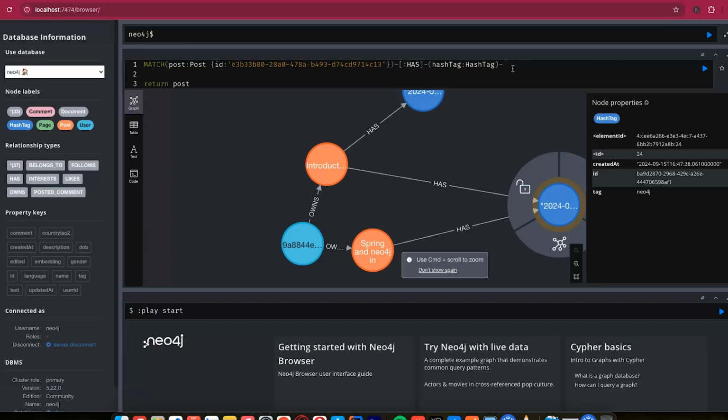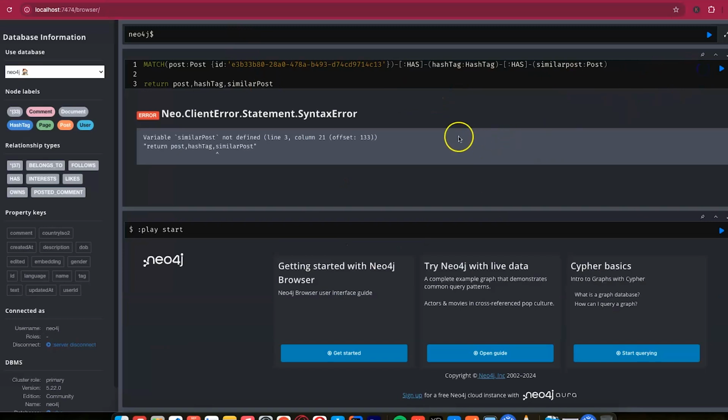So here I will just add another relationship. We're now looking for those posts, and I'll just say similar post, and I'll just say post. So if I do this and I put here hashtag, and I will say similar post, we are going to have something like this.